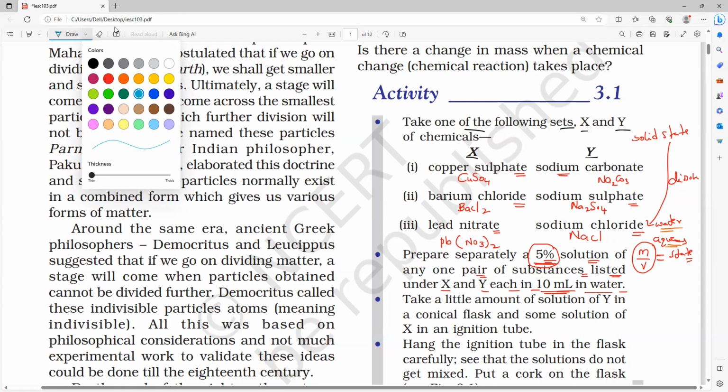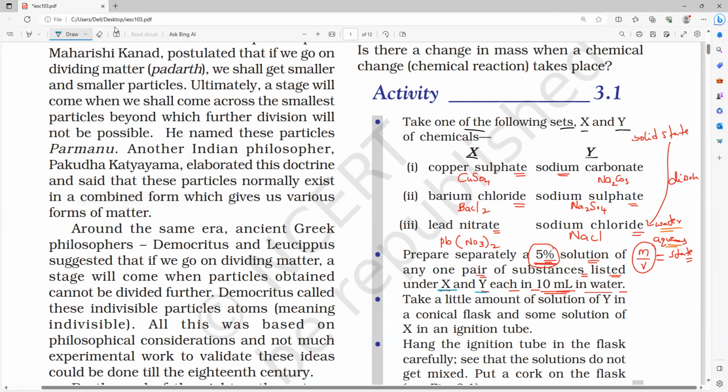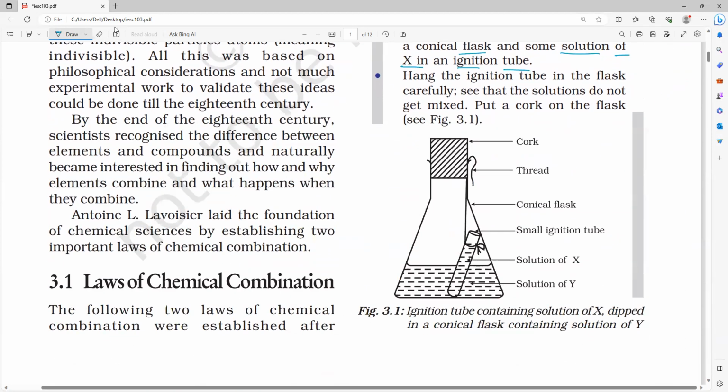Yes, please respond. So you have to prepare a 5% solution, that is mass by volume percentage, in separate containers. Now take a little amount of solution of Y in a conical flask and some solution of X in an ignition tube. So what is an ignition tube? It means test tube. This is what we call a test tube, and this is what we call a conical flask.